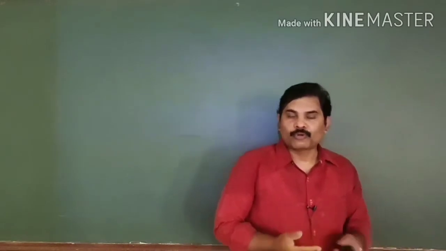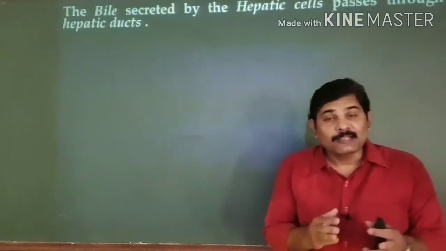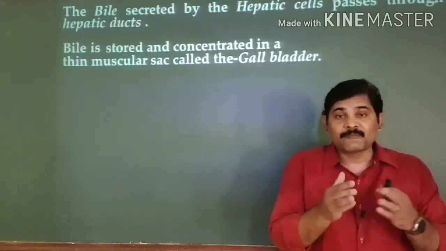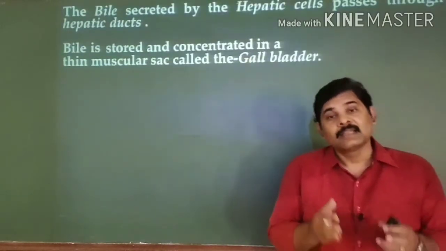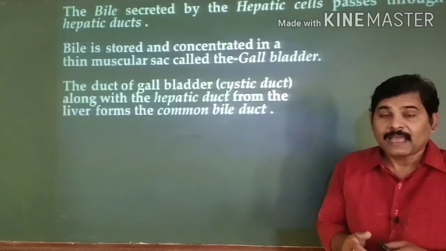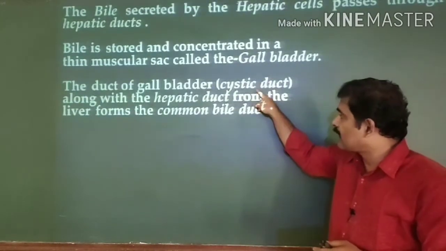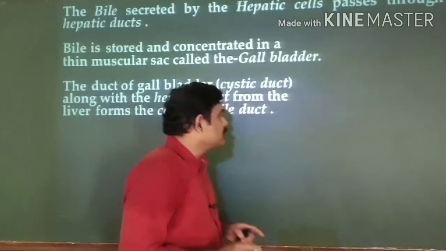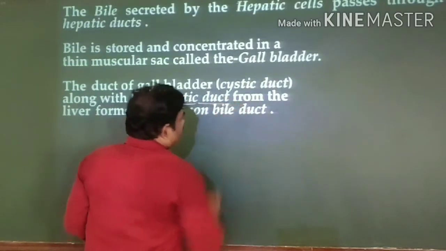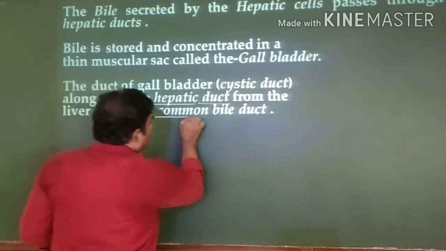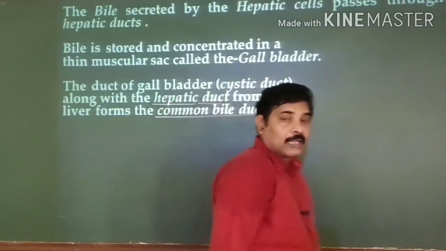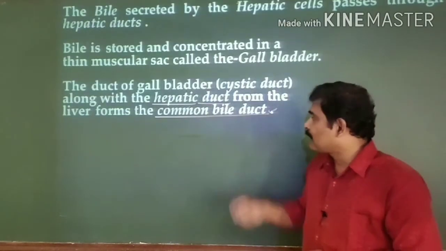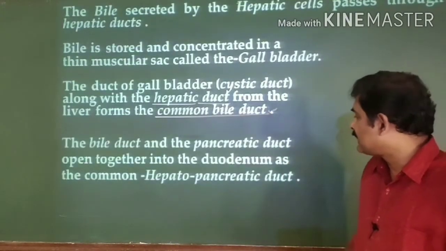The hepatocytes of the liver produce the bile juice. The bile juice secreted by the liver passes into the gallbladder, which is a pear-shaped, sac-like structure. Within the gallbladder, the bile juice is concentrated. Then from the gallbladder, a duct arises. We call it the cystic duct. This cystic duct combines with a hepatic duct, see this point clearly, resulting in the formation of a common bile duct. Now the bile passes through this common bile duct, but the point is that the common bile duct combines with a pancreatic duct.